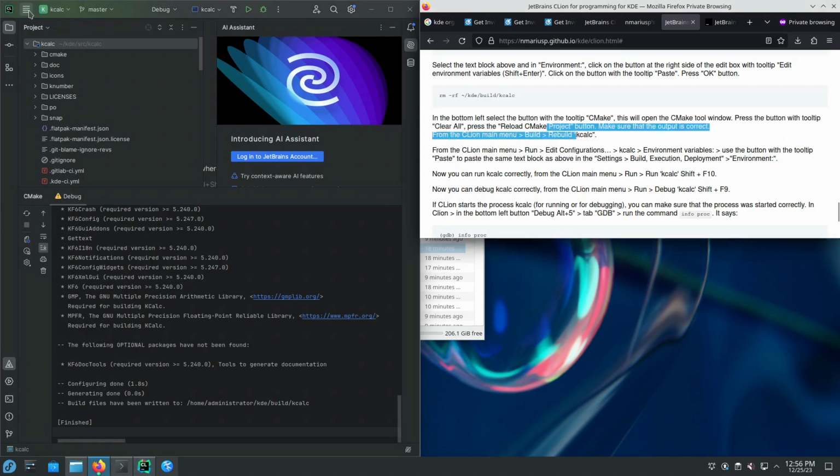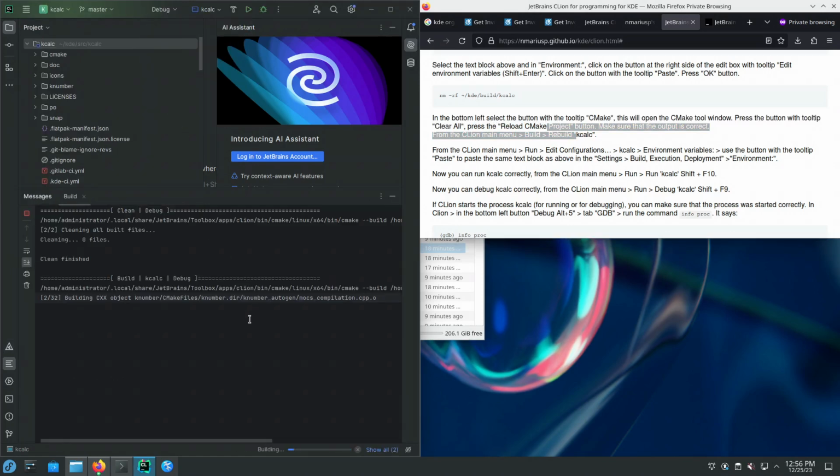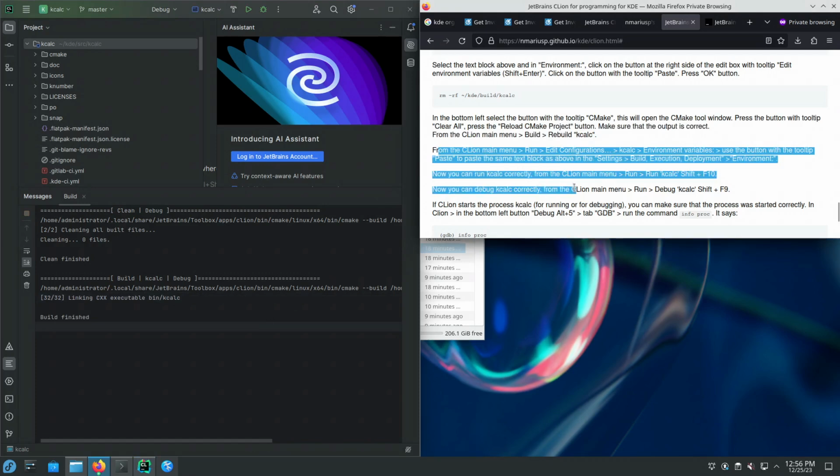Then CLion main menu, build. So this is the main menu hidden. Build and rebuild kcalc. Okay, 32 translation units. And finish successfully. Let's make sure that we can run. So this was building the KDE Git repository correctly using CLion. Now we'll need to learn how to run and how to debug.